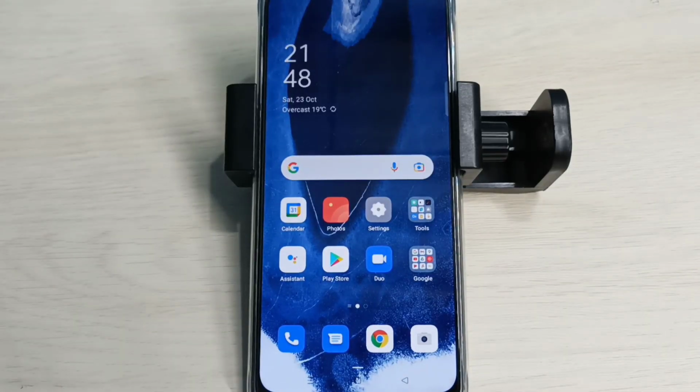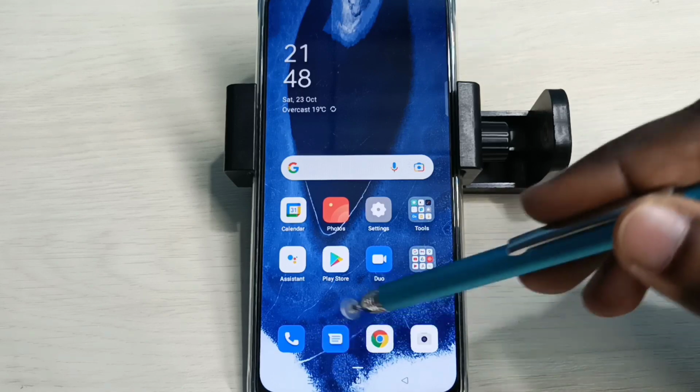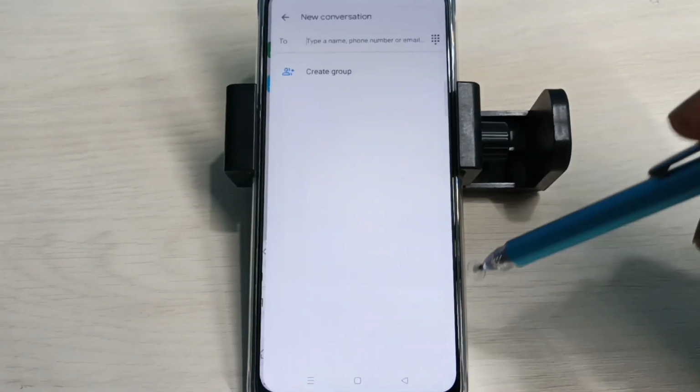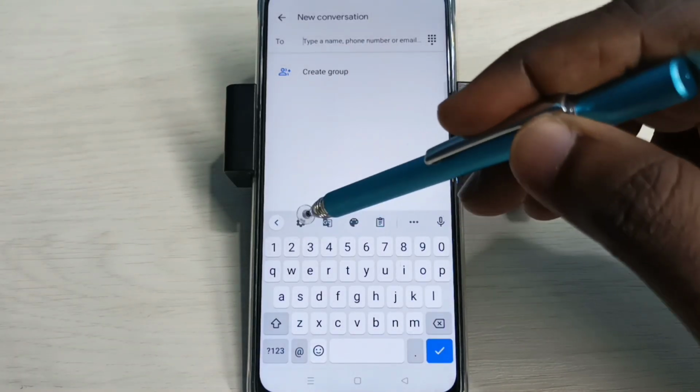Hi friends, so this video shows how to change keyboard language. Open the Messages app: tap on this Messages app icon, then tap on Start Chat, then tap on the Keyboard Settings icon